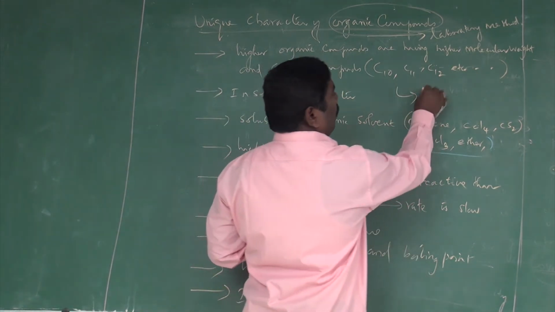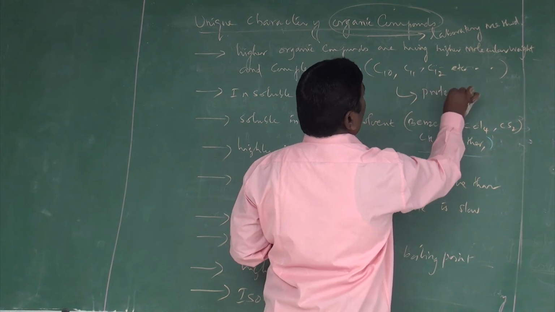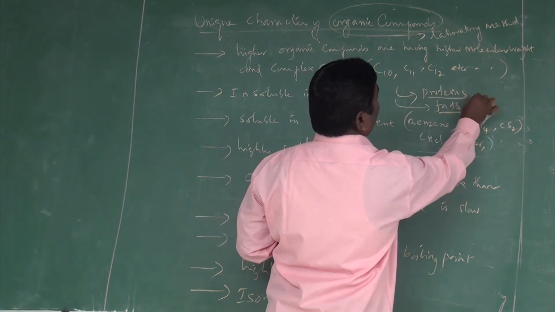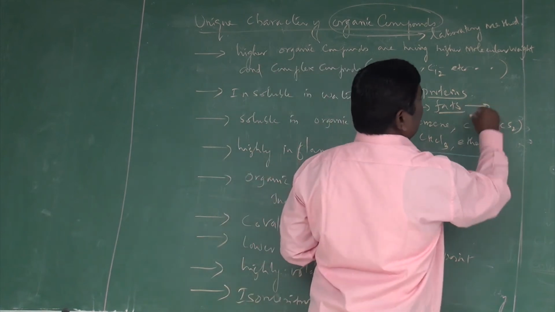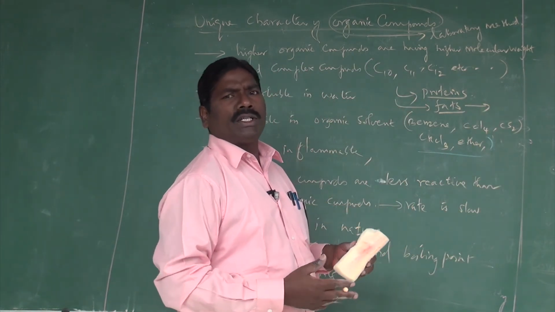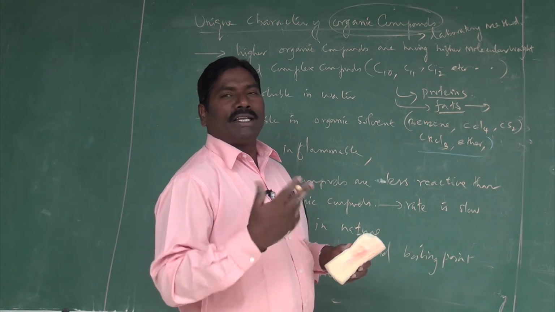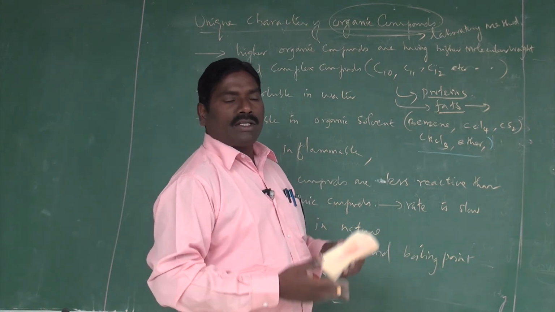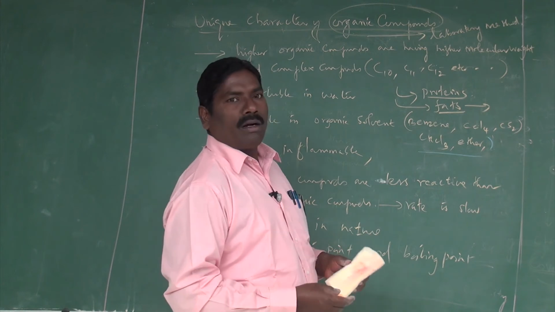Human fat contains C13, C14, C15, C16, C17, C18, so many carbons are present.